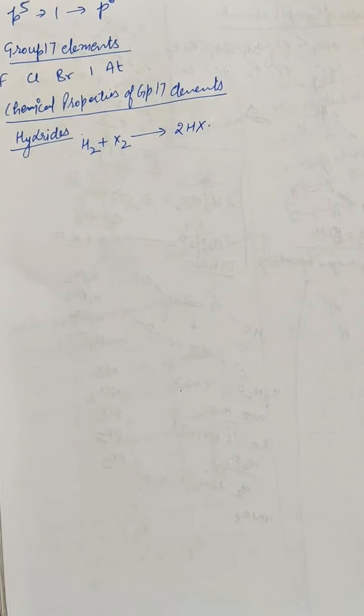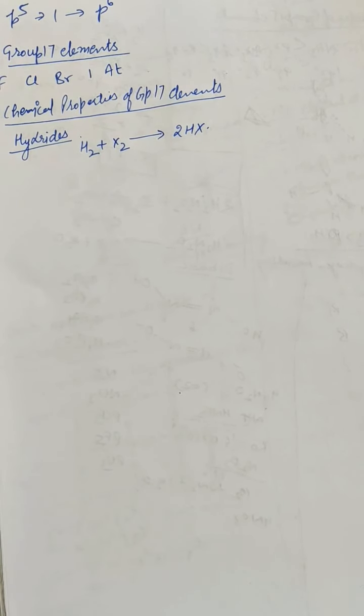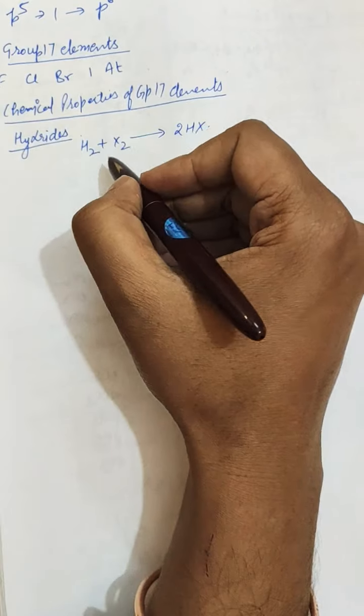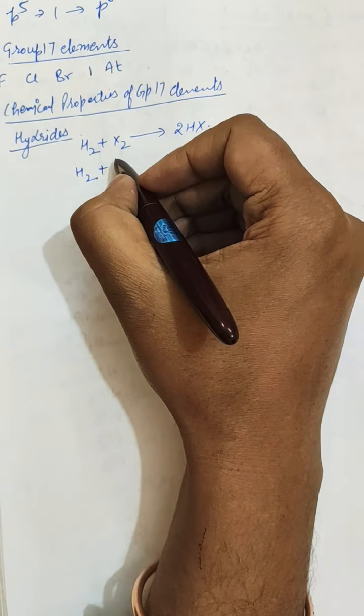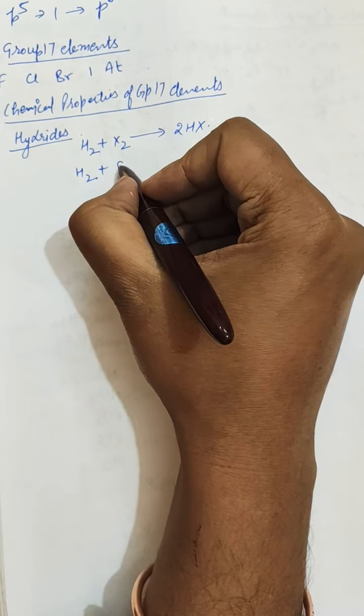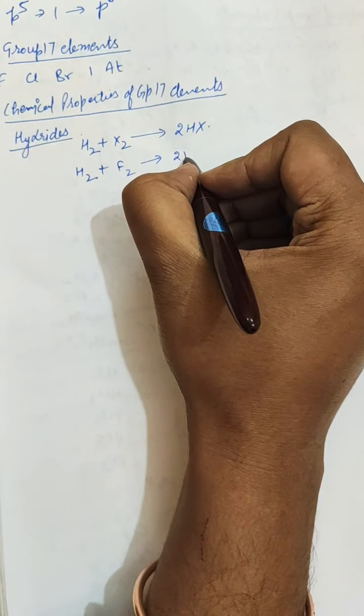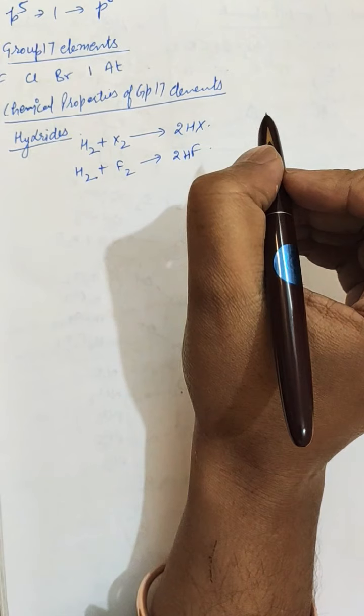The reactivity of halogens with hydrogen decreases from fluorine to iodine. For example, fluorine combines explosively with hydrogen even in the dark. So hydrogen is very reactive with fluorine, and it doesn't need any stimulus to get converted into hydrogen fluoride.